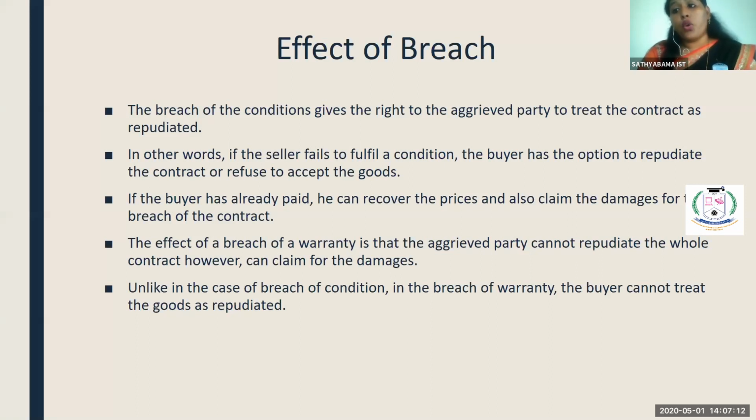Just take Amazon as a good example. When you are placing an order for cash on delivery, you can return the goods if there are any changes in the goods. If you have already paid, you can return the goods and you can recover the money from Amazon at a later period. The effect of breach of warranty is that the aggrieved party cannot repudiate, but can only claim damages.